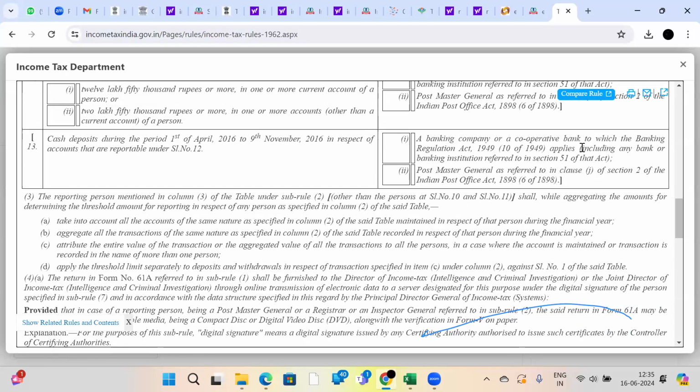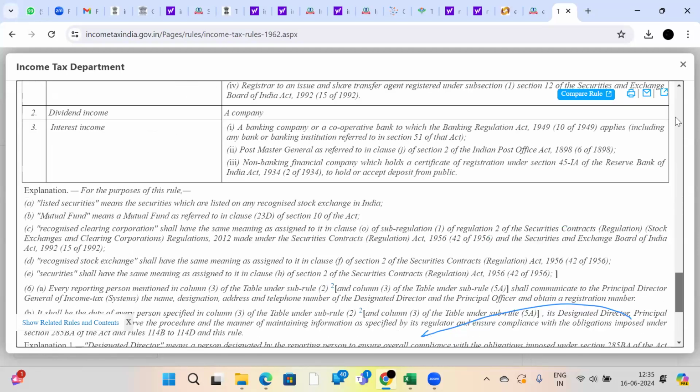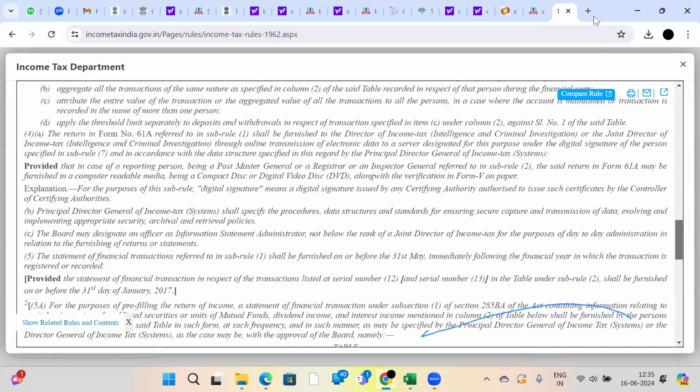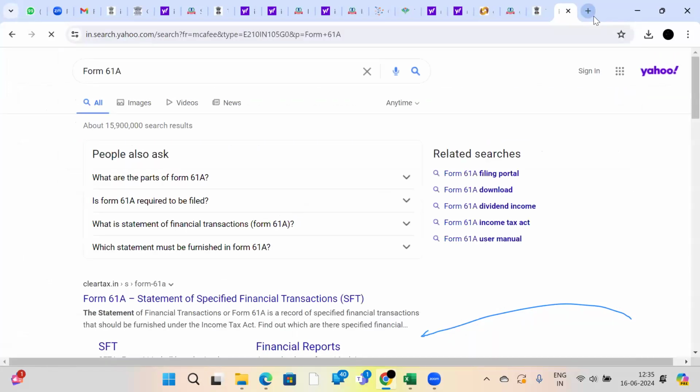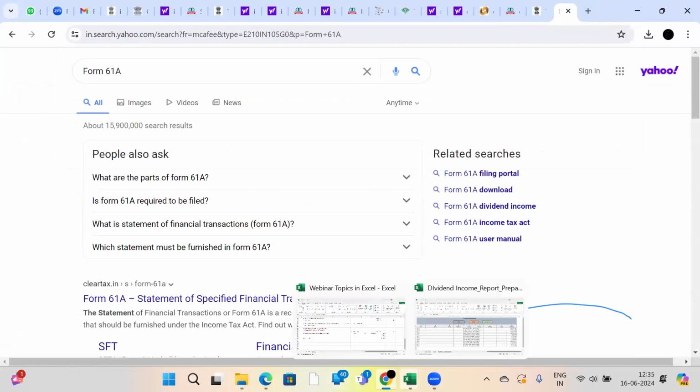These banking companies, cooperative banks and the postmaster general, nothing but the post office. In the post office there is a head accountant, no, headmaster, no, the postmaster. The postmaster will inform all your details to the income tax department by filing a statement called the annual information statement. That annual information statement form number is Form 61A. What is the due date for Form 61A? 31st May. I have filed this Form 61A in my company.